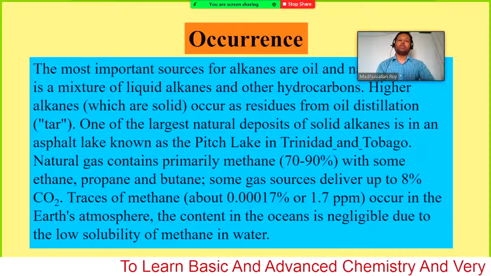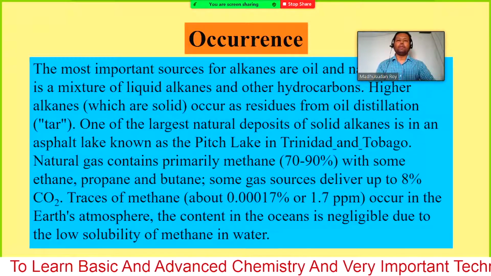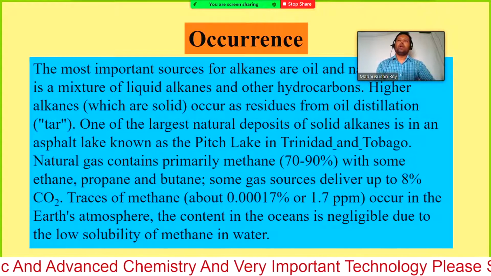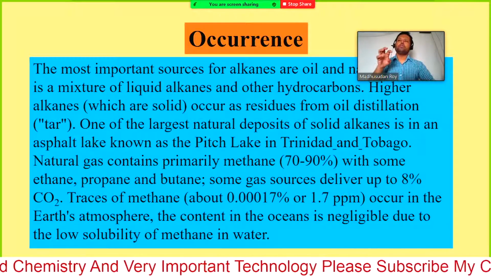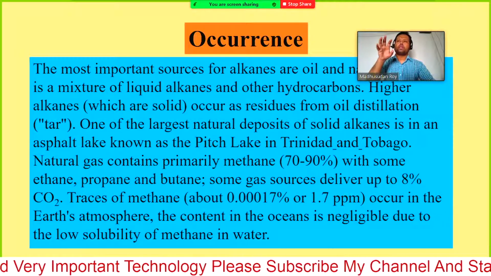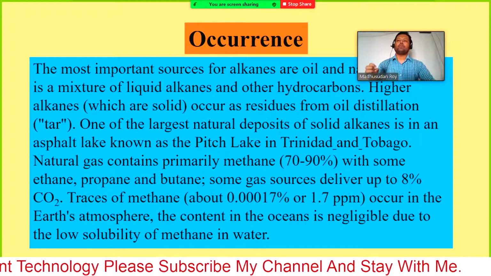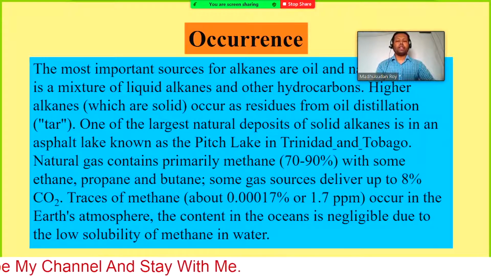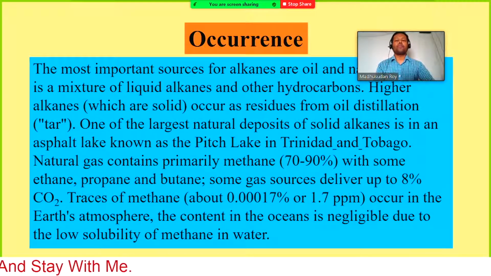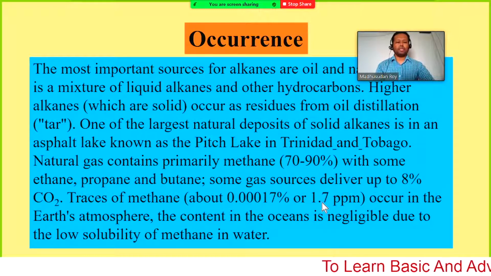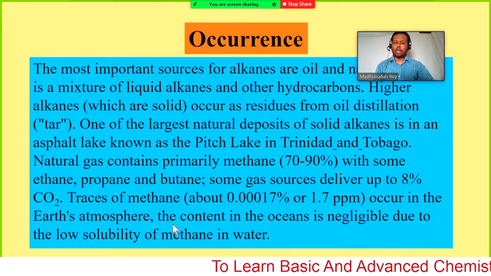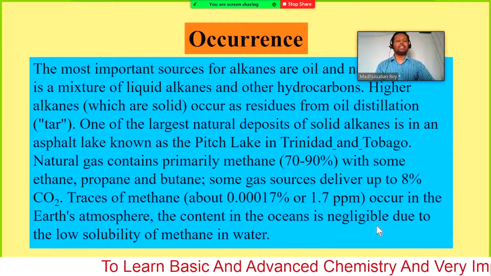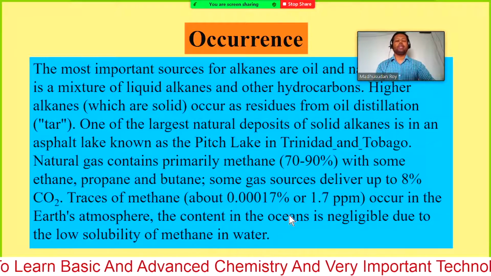It can come from animals, or from trees, or from rice paddy: if paddy is destroyed in the water, then it can form some methane gas. So a very trace amount, 1.7 ppm of methane gas, occurs in Earth's atmosphere. The content in the oceans is negligible due to the low solubility of methane in water.